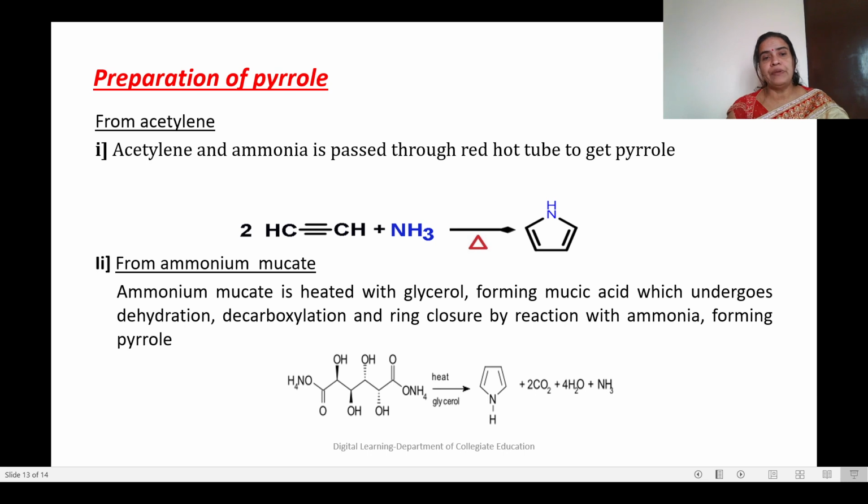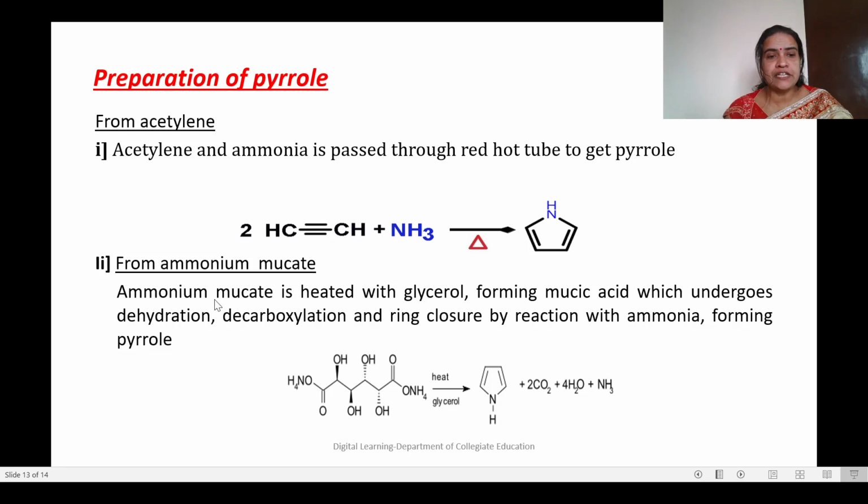Now, how can we prepare the first heterocyclic compound, which is pyrrole? Pyrrole can be prepared by 2 methods. One is from acetylene. Acetylene and ammonia, when passed through a red hot tube, give pyrrole. This is acetylene. 2 molecules of acetylene will combine with an ammonia molecule, and that mixture will be passed through a red hot tube. We get pyrrole.